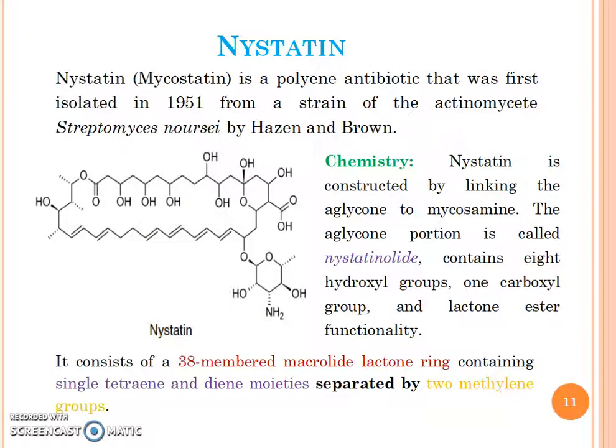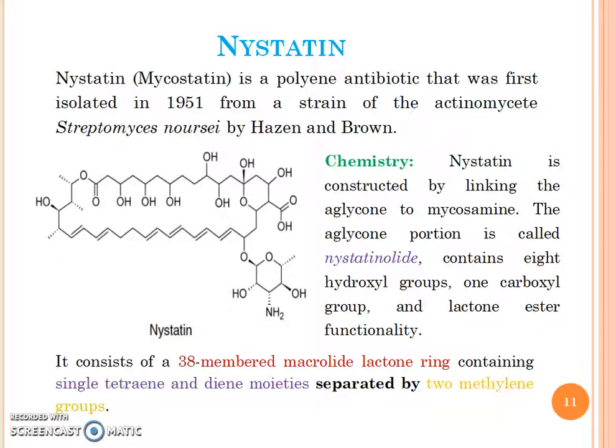Nystatin, the second drug of this class of antifungal antibiotics, is again a polyene antibiotic, first isolated in 1951. Nystatin is constructed by linking the aglycone to mycosamine, and the aglycone portion is called nystatinolide, containing 8 hydroxyl groups, 1 carboxyl group and a lactone ester functionality.